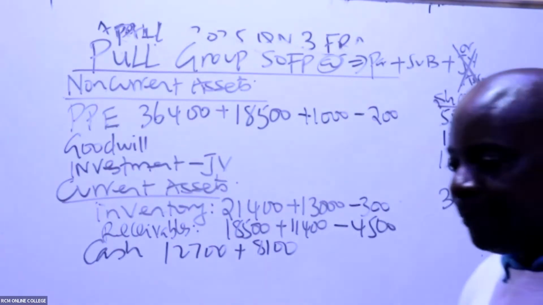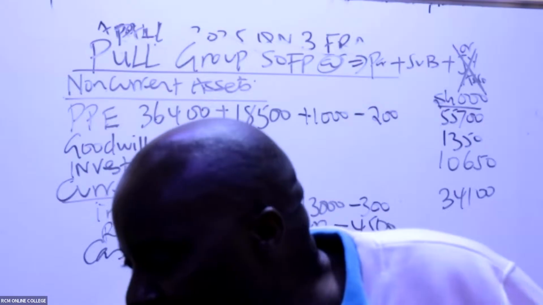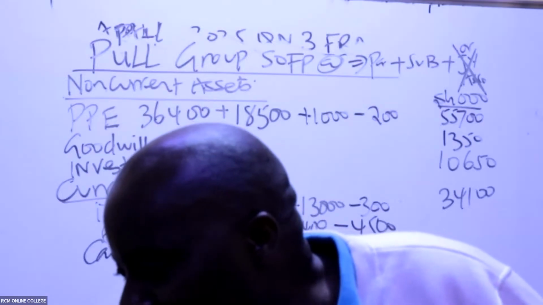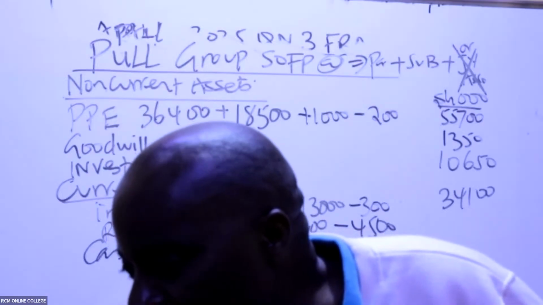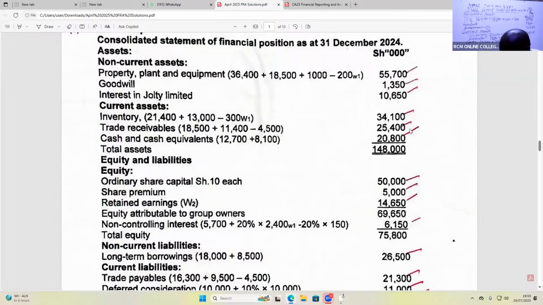So receivables, how much? 2,800. We have our answers, by the way, I don't even have to wait for your answers. The answers are here. So trade receivables, I hope you're able to see 25,400. Cash and cash equivalents, I hope you're able to see 2,800. Is that okay, ladies and gentlemen?